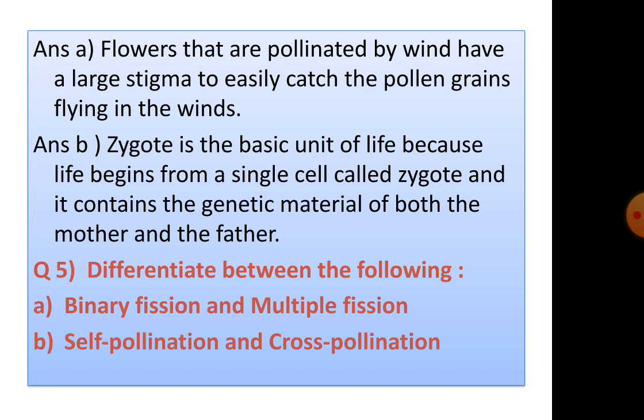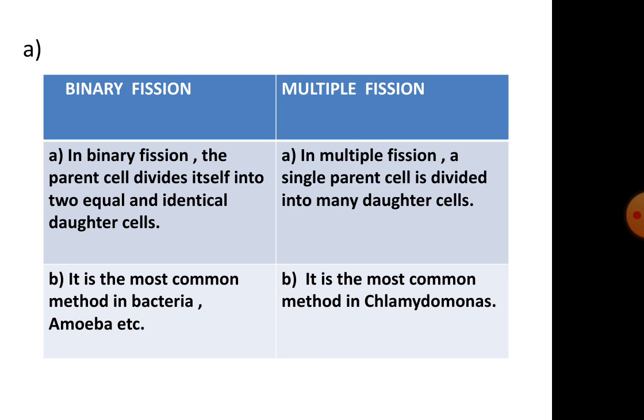Question 5. Differentiate between the following. A. Binary fission and multiple fission. B. Self-pollination and cross-pollination. So, difference between binary fission and multiple fission will make two columns. One side you will write binary fission, another side multiple fission. So under binary fission, A. In binary fission, the parent cell divides itself into two equal and identical daughter cells. Under multiple fission, in multiple fission, a single parent cell is divided into many daughter cells.